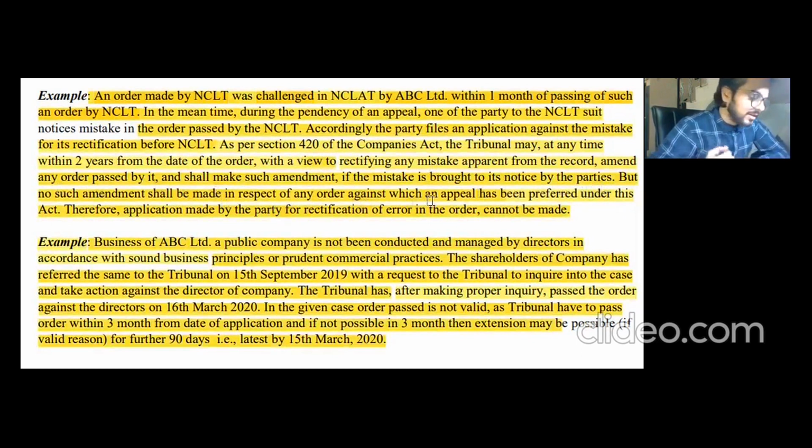So basically, it says that if NCLT passes an order and there is a mistake apparent from record, then the same can be rectified by the NCLT within 2 years. But if the order of NCLT is appealed to the NCLAT, then the same cannot be amended. All right. This is about this section. This is an example.